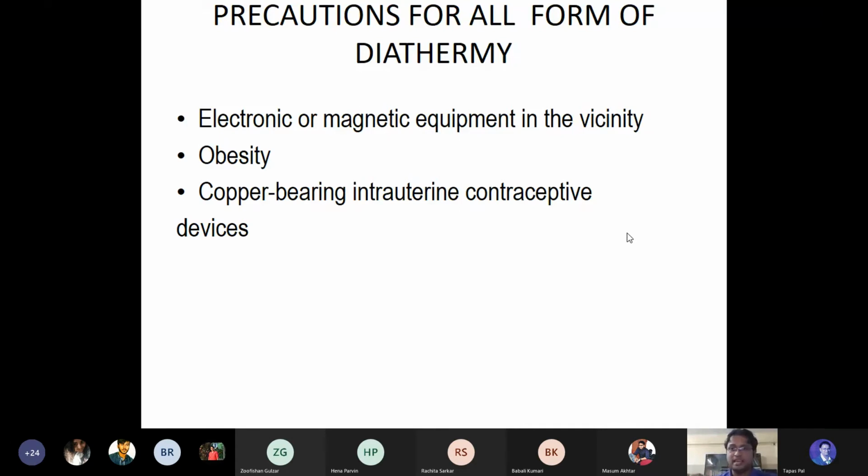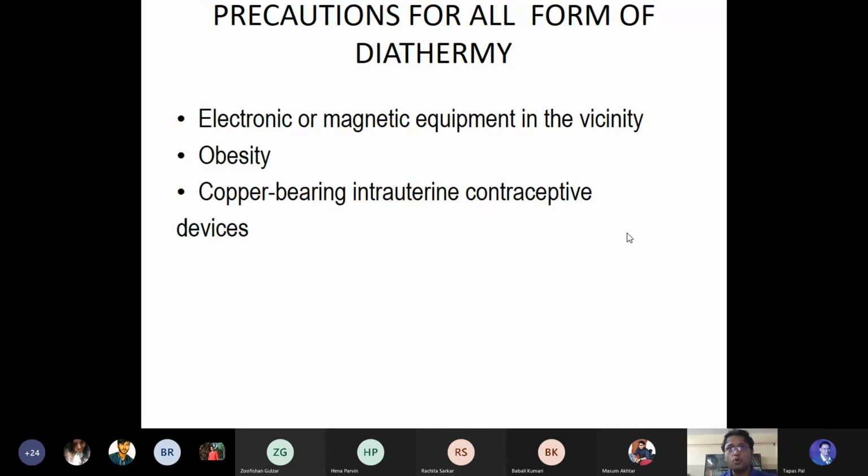If you are using any other machine like ultrasound nearer to that SWD, or any other machine that produces any type of electromagnetic field, even your mobile, near the field of the microwave, cooking utensils, even a TV, it is supposed not to be near that SWD machine. We are supposed to keep our mobile off, and we are supposed not to stand in front of the SWD whenever the SWD machine is on.